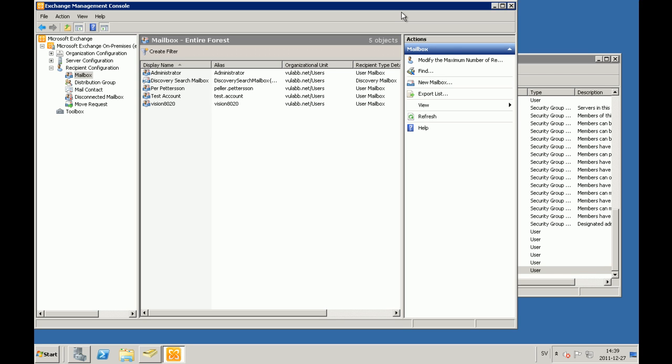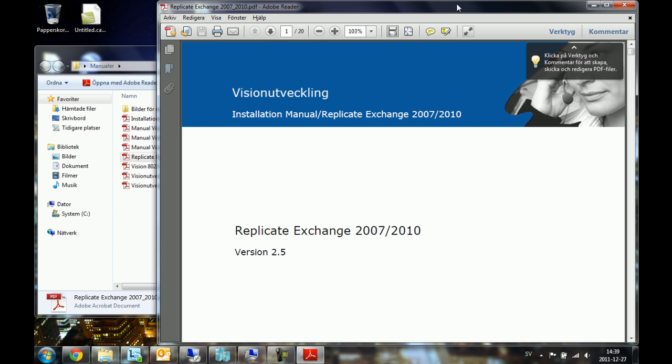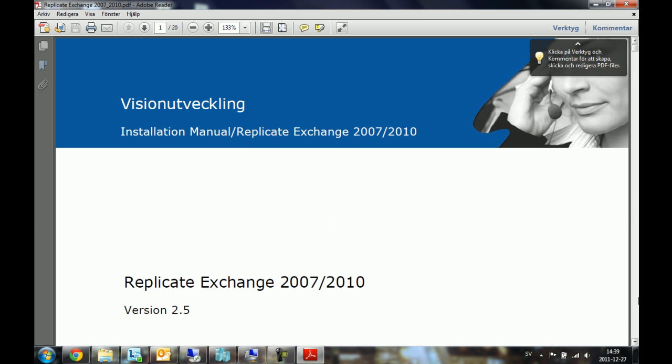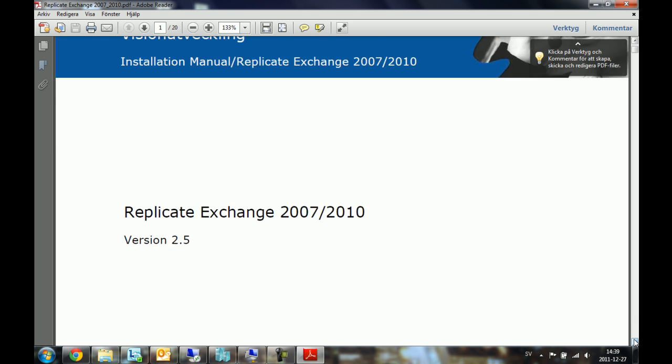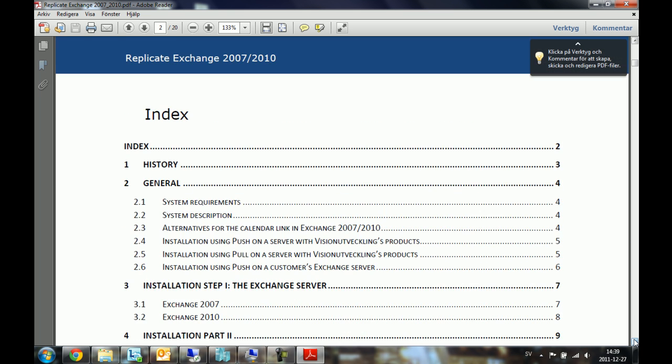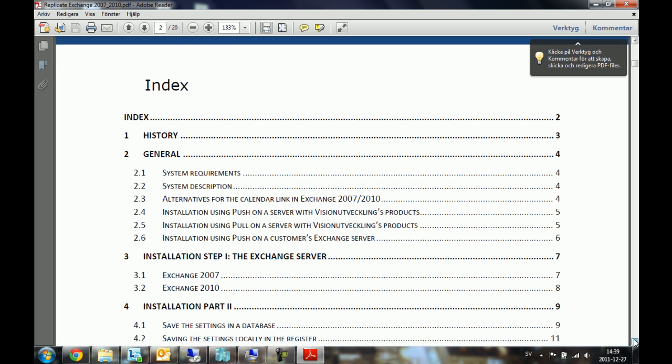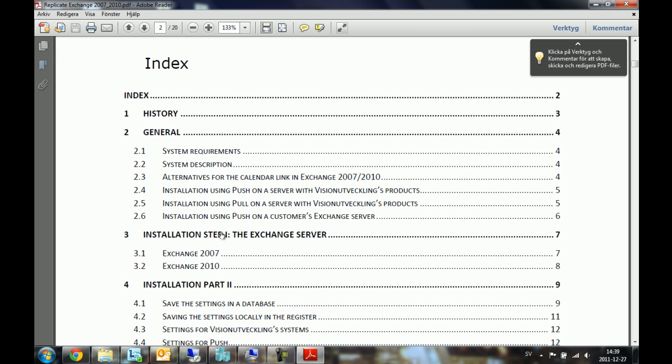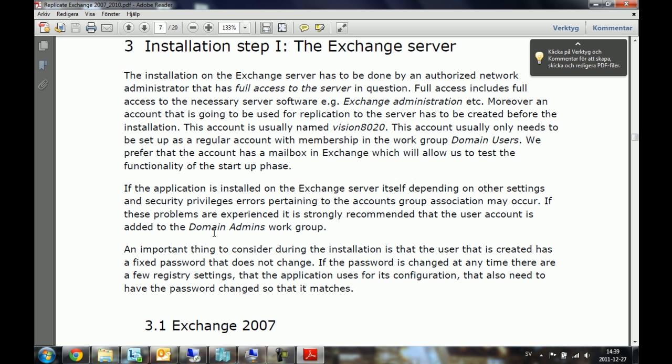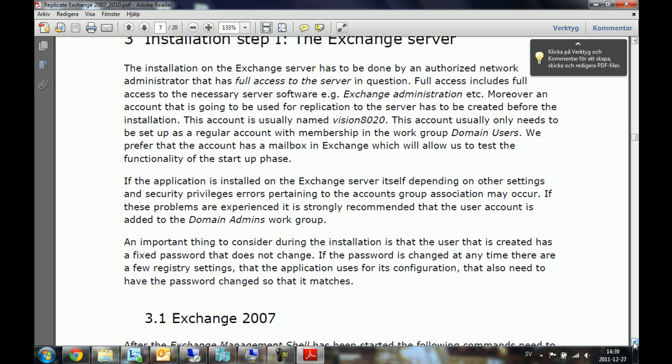Okay, the next and last thing we need to do is to grant the Vision8020 account impersonation rights. The impersonation rights will grant the account the possibility to read other mailboxes, which is critical for the Exchange connection to work. This is made through some PowerShell scripts found in the manual that comes with your Vision8020 server installation.